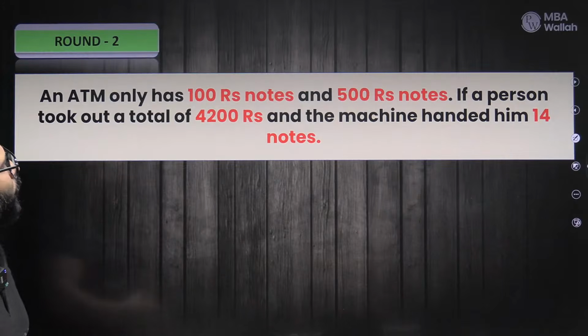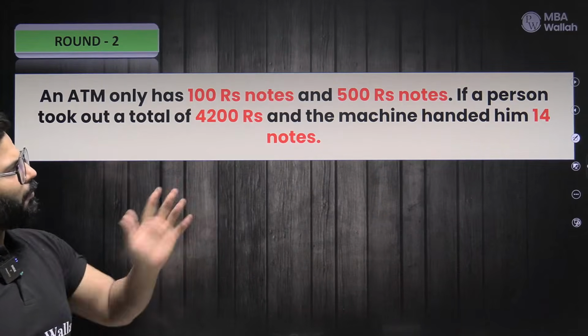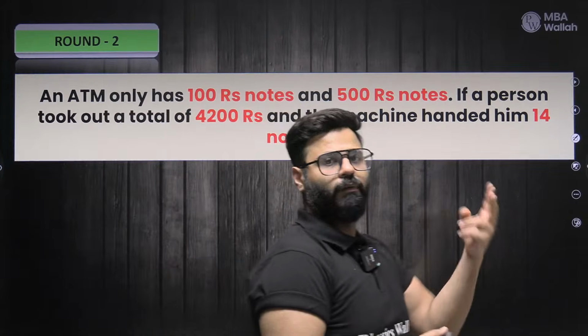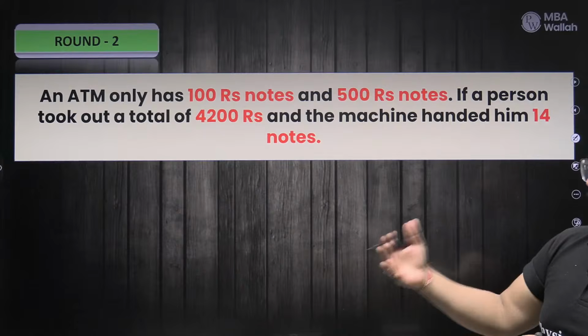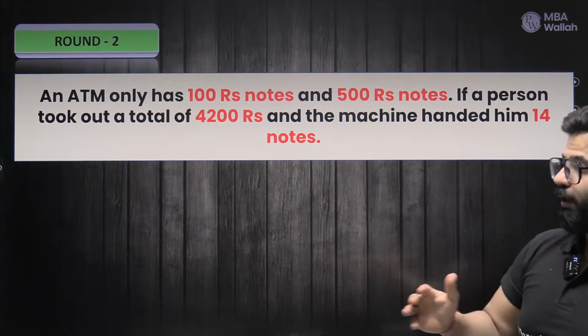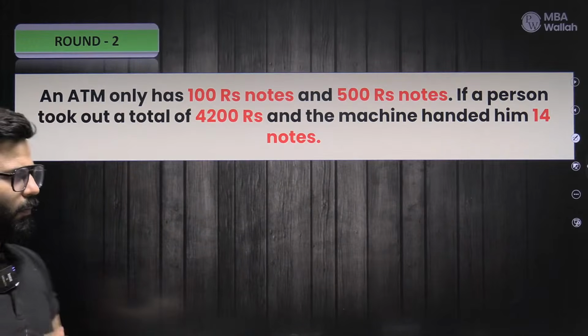ATM only has 100 rupees notes and 500 rupees notes. A person took out a total of 4200. The machine handed him 14 notes. Now we'll try to form equations having 2 variables. We formed the equation with 1 variable in the last question. This time 2 variables, and then we'll go to 3. And in this class only, we'll go to 4 as well. Come on, let's go, guys.